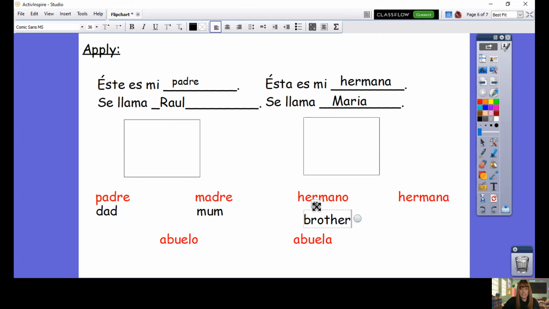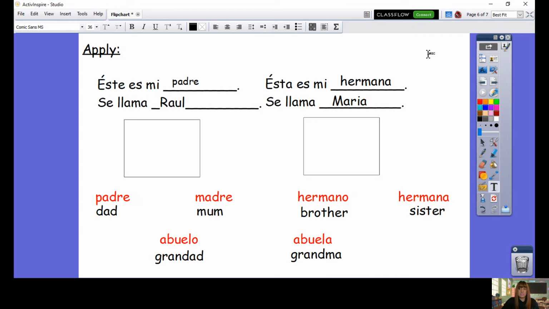So these are all the words that we have been practicing today. Hermana is sister. Abuelo is granddad. And abuela is grandma. Muy bien, fantastic. So you've got all of the words there that we have been doing today.